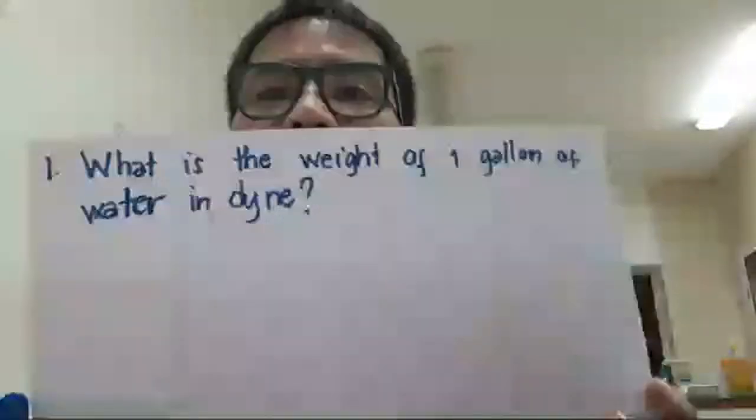Okay, so dyne is a unit of force, same as the unit of force in Newton. Okay, so as far as I could remember, because these are stock knowledge, Newton is equal to kilogram meter per second squared, and the dyne is equal to 1 gram centimeter per second squared.